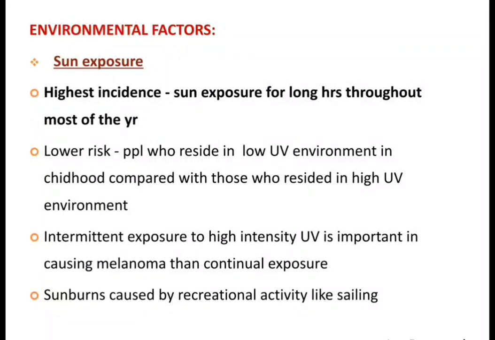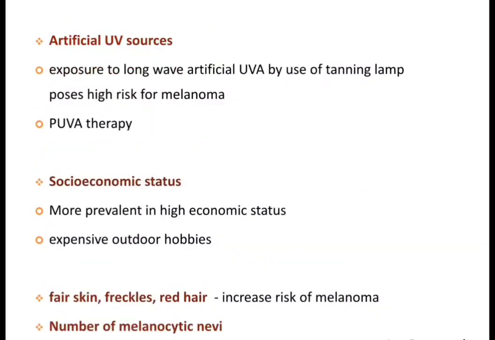So sunlight plays a very important role in causing malignant melanoma. High intensity UV is one of the most important factors. Other factors like artificial UV sources can also cause malignant melanoma. Socio-economic factors also play a very important role.